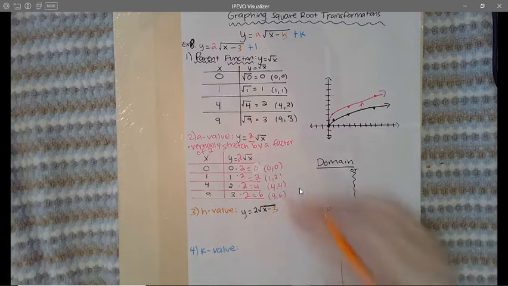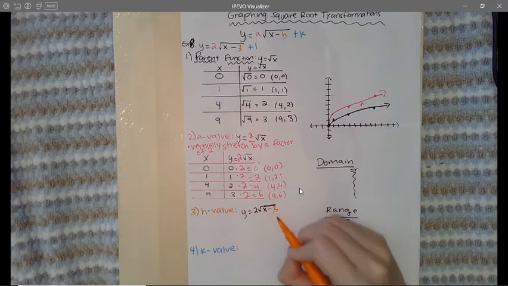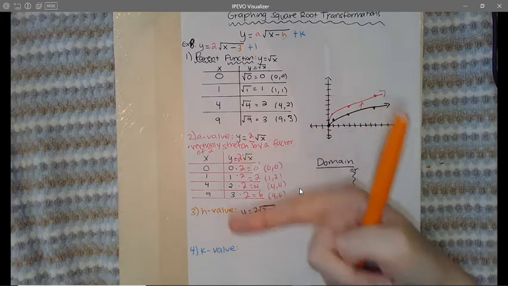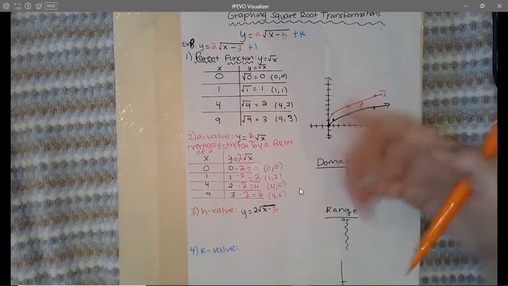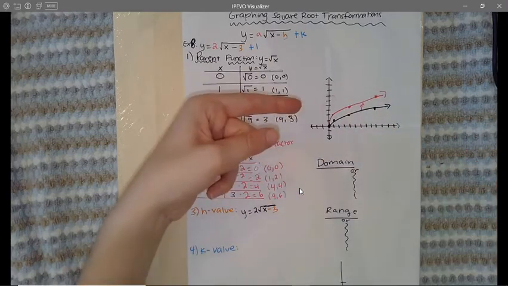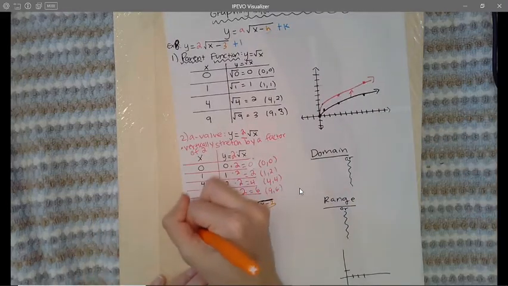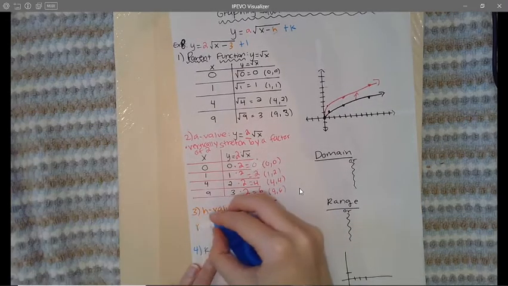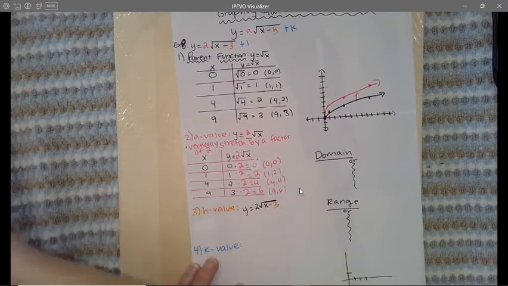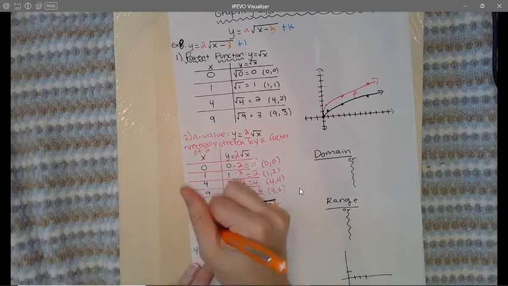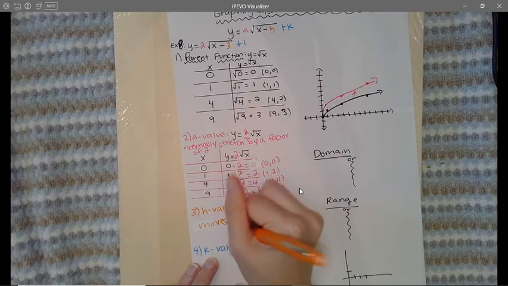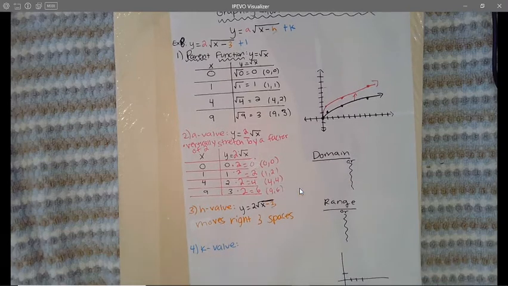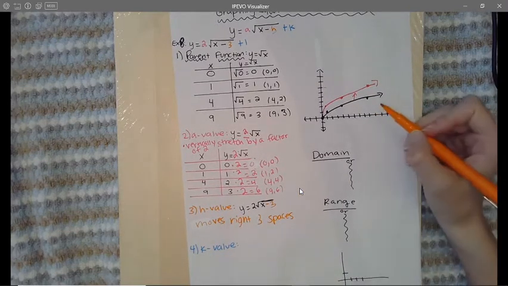Okay, so if we think the opposite with the h value, I know since we're minus 3, we're tempted to say left because that is a negative direction. Okay, but we think the opposite. So when we see a -3, we're actually going to go right. Okay, so we know the graph is going to move right. I'm actually going to write moves right 3 spaces.